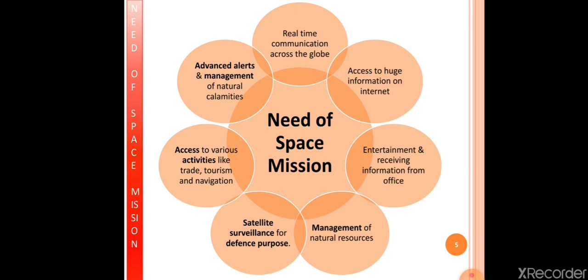The second need is access to huge information on the internet. So the information available on the internet gets accessed with the help of space missions only, because artificial satellites help to access the information available on the internet. So this is the second need.